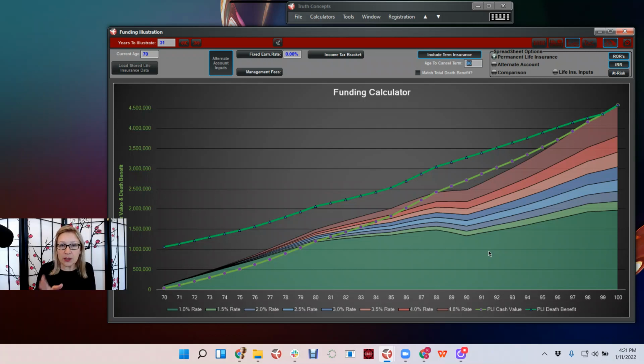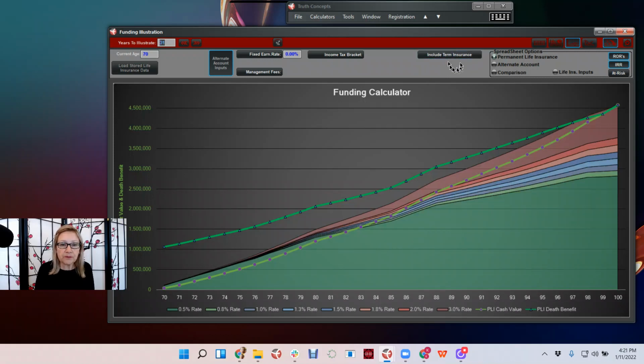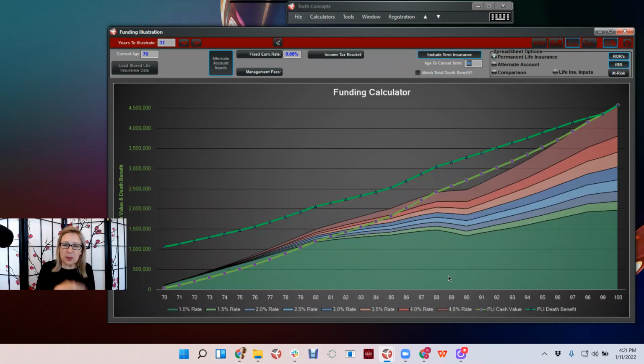And if we really want to look at it accurately, we need to add in essentially what that death benefit is providing in terms of costs. So if we include term insurance, we see that the rate, I must have had the term insurance on already. So right, the 3% was before the term insurance. The 4.8 is after we've added the term insurance. And again, not that you're going to buy term insurance, but the adding of that term insurance button gives us a value worth 1.8% in this example of the cost of that death benefit. And the death benefit's already included. So this is just a way to measure it.